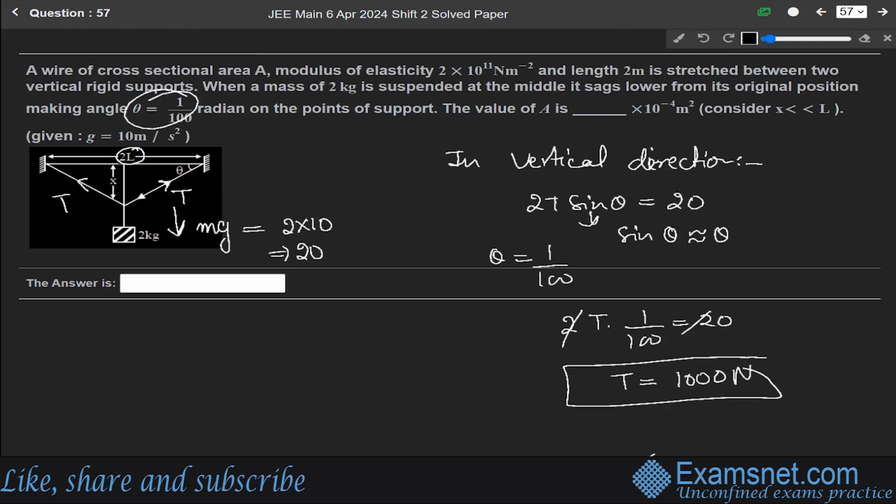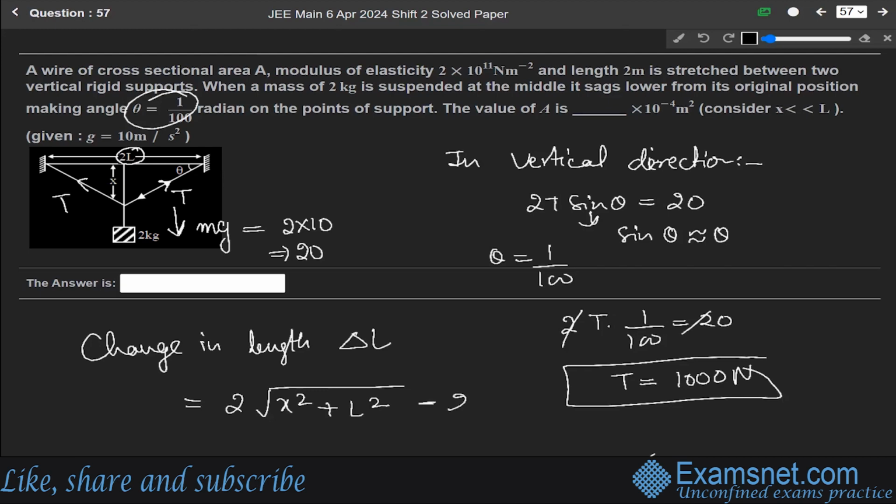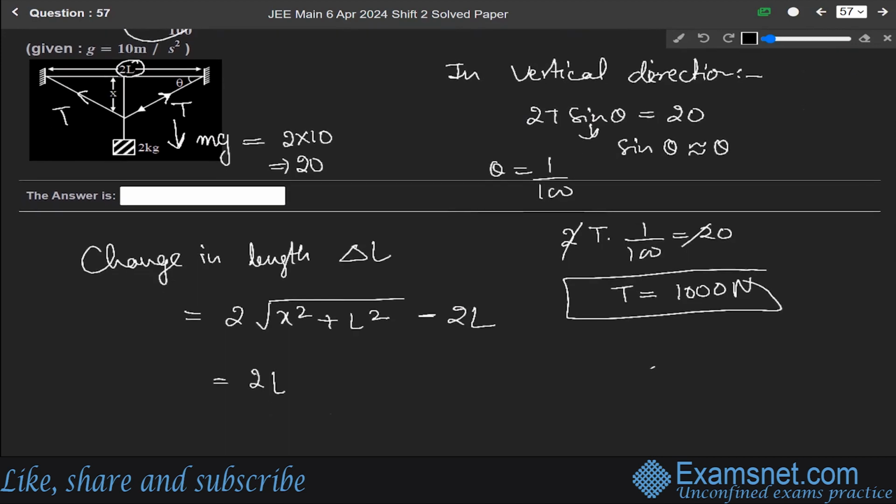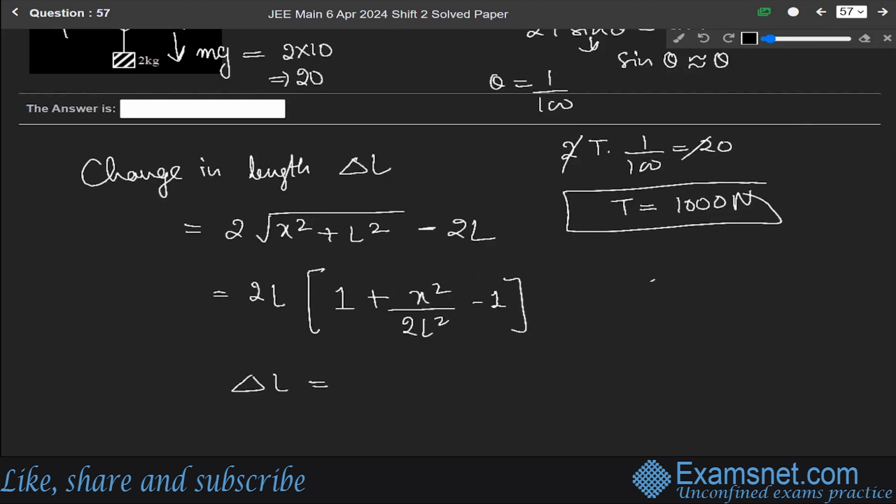Okay. So change in length delta L can be written as 2 under root of x square plus L square minus 2L, change in length. Now this will be equals to 2L, taking it common, 1 plus x square over 2L square minus 1. So delta L will be equals to x square over L. Okay. The change in length will be equals to x square over L.